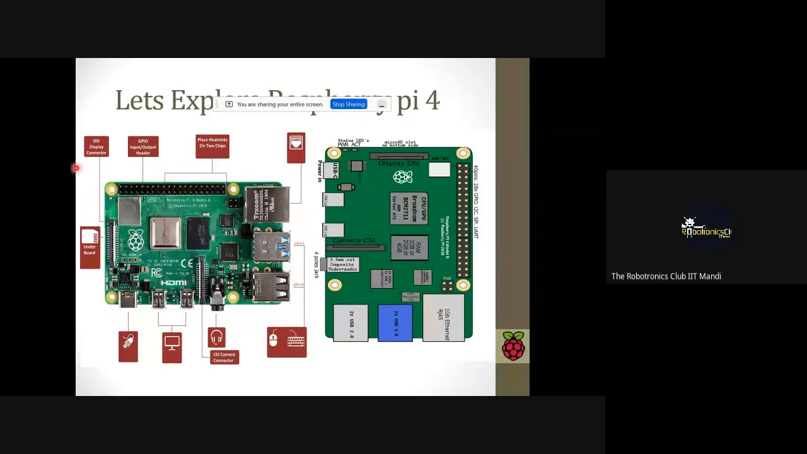And similarly, we have 40 pins, which consist of GPIO, ground pins, and different pins. We'll talk about them later. This is the heatsink. Why is the heatsink used? During processing, a lot of heat is generated, so to absorb that heat, the heatsink is used. Besides heatsinks, we also use a cooling fan to cool our processor.